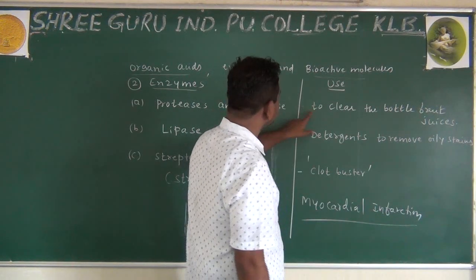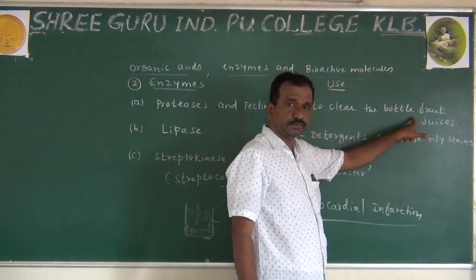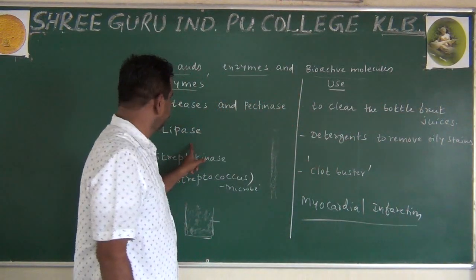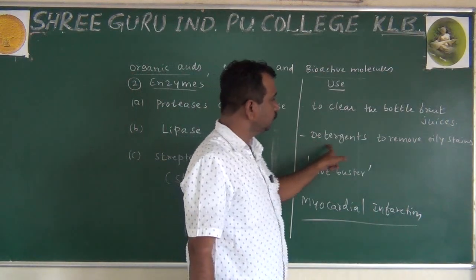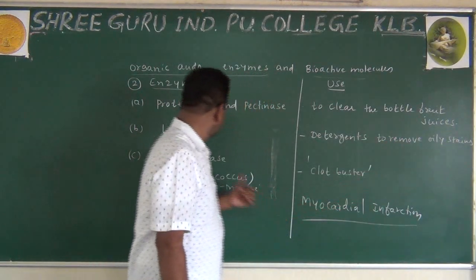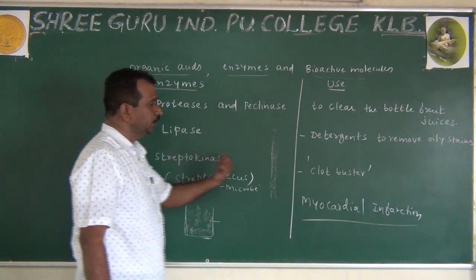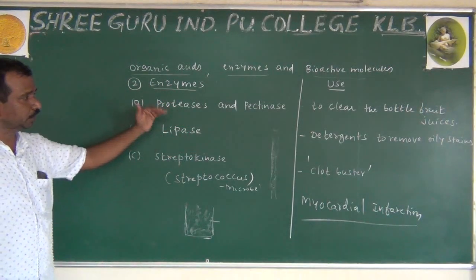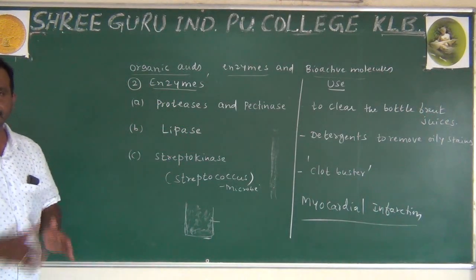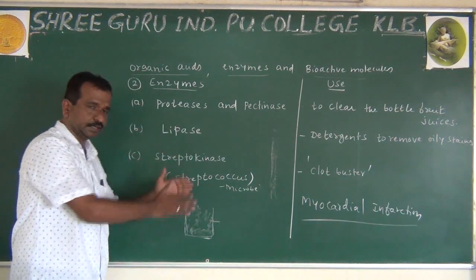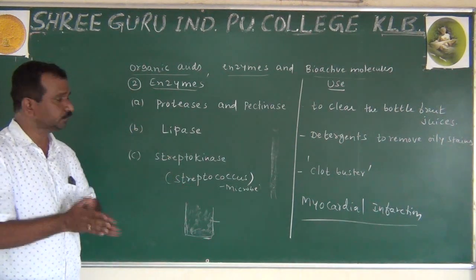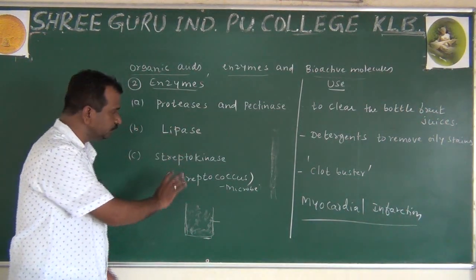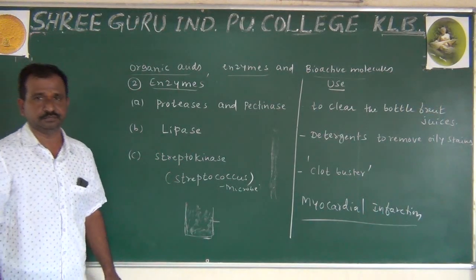The enzyme protease is used to clear bottled fruit juices, as we discussed. Lipase is useful in detergents to remove oily stains. Streptokinase is an enzyme that acts as a clot buster. In this way, we have observed three kinds of enzymes. Just take these down and practice them twice, because this is very important. When clot buster comes up, the answer is streptokinase only; this question is asked regularly.